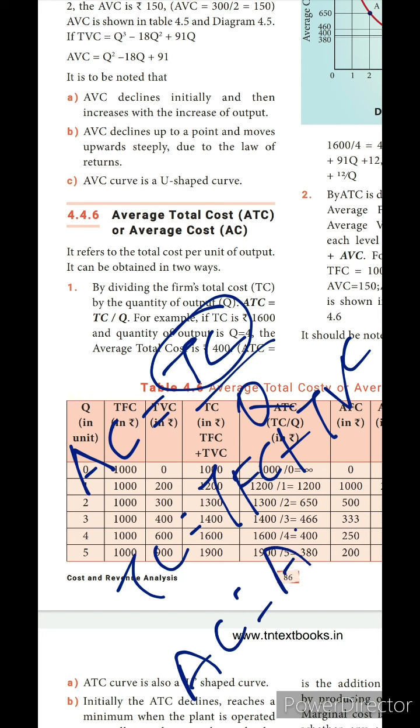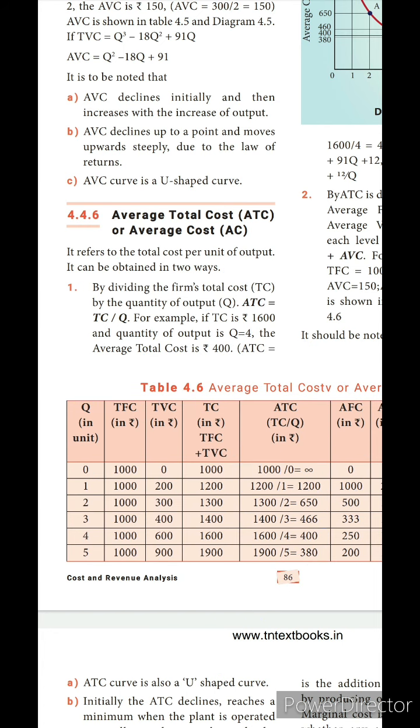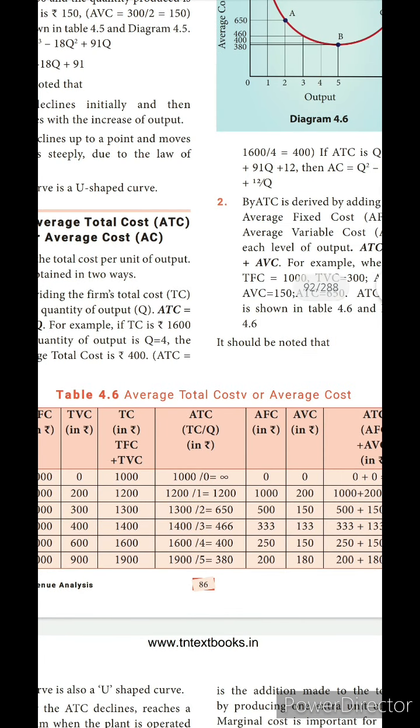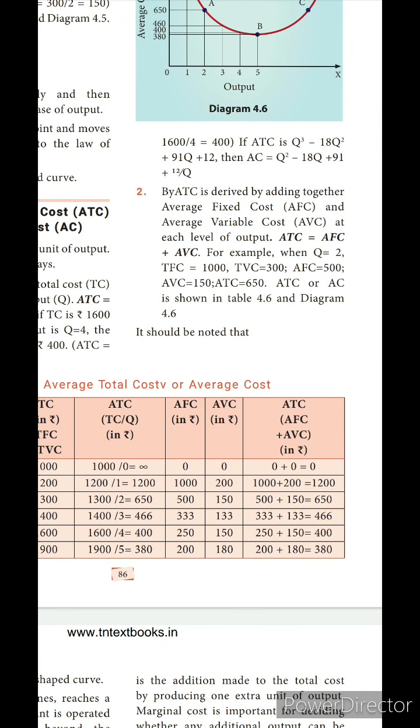AC equals AFC plus AVC. You may find it like that, or you may find it with the other formula also. We will check what they gave. Already we learned this tabular column up to TC. Here we are going to find the average total cost. When you know the total cost, from that itself we can find the average total cost. No need to move further; they gave it like this only to check whether the answer we are getting is true or not.